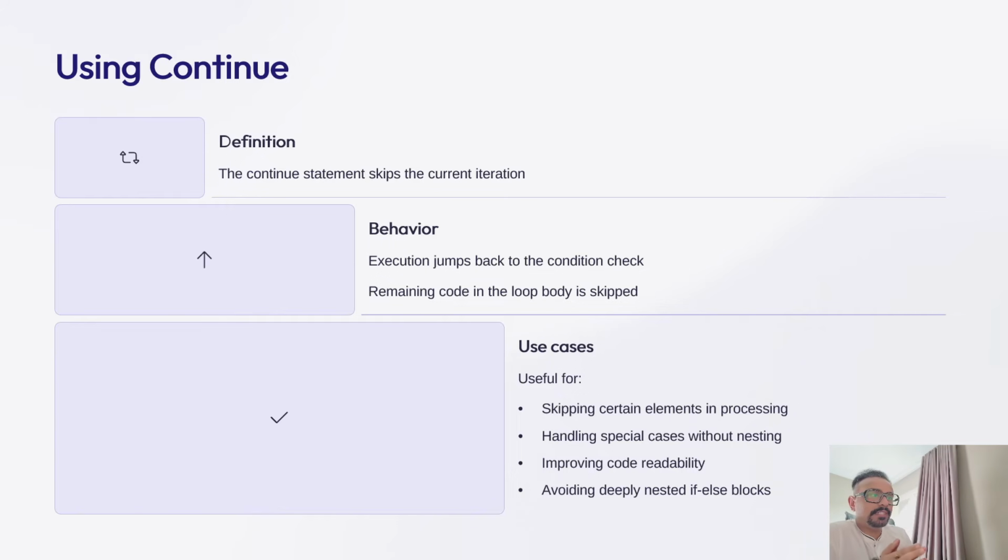So if you are inside a nested loop and you have to skip a certain part, you can skip that and come back outside to the outer loop from the inner loop. You can use it when you want to skip any specific cases without complicating your logic. In our example we are going to see that. So let's see that with an example.